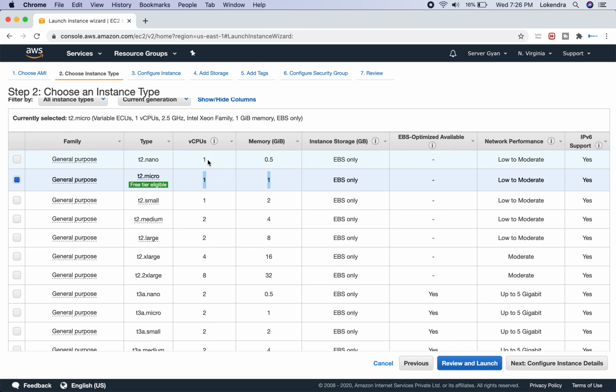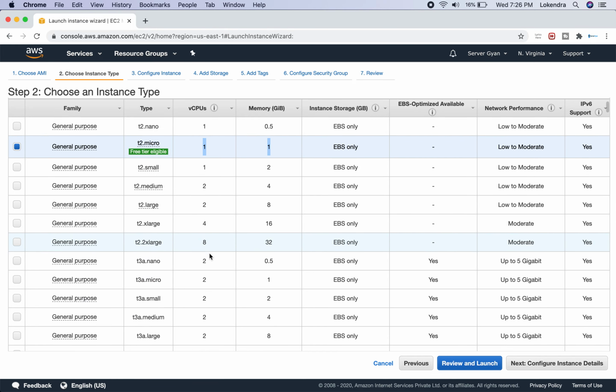It means how much RAM there is and how many CPUs there are. For example, if you see the difference between T2 micro and T3 micro, over here we have one CPU, over here we have two CPUs. Fine. Over here we have 1 GB of RAM, and over here we have 1 GB of RAM. So that is the basic difference. So we have the difference of family. Fine. So what are the different types of family we have? This is the instance family type, and this is the hardware size.